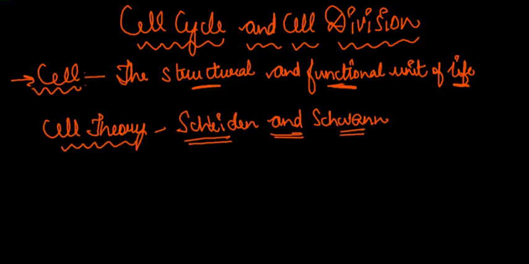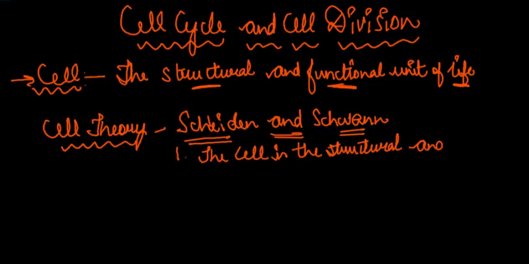Schleiden and Schwann gave the cell theory with two main points. The first point was that the cell is the structural and functional unit of life. Right? That's what they said.